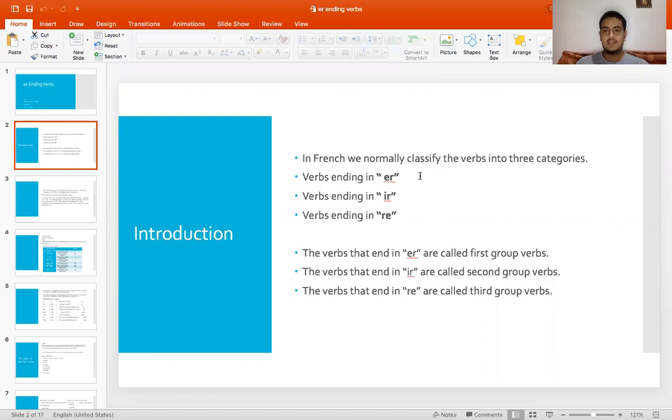So a brief introduction about the ER ending verbs, or the other verbs ending in IR and RE, is as follows. We have three kinds of verbs in French. One is ER ending verbs, one is IR ending verbs, and one is RE ending verbs. ER ending verbs are called first group verbs, IR ending verbs are called second group verbs, and RE ending verbs are called third group verbs.